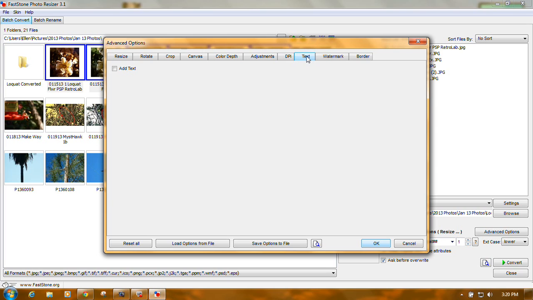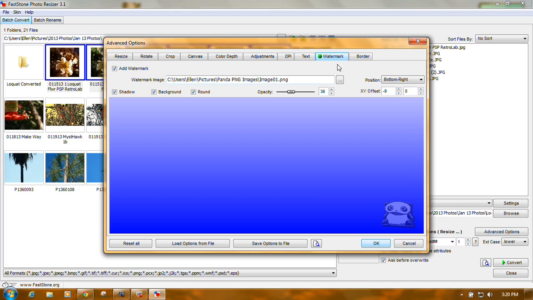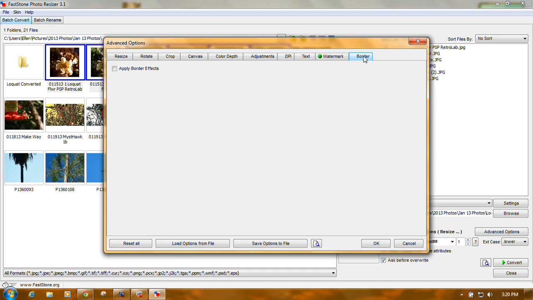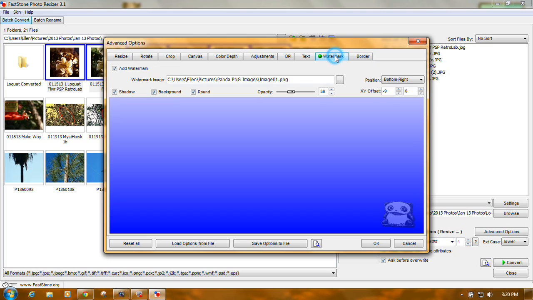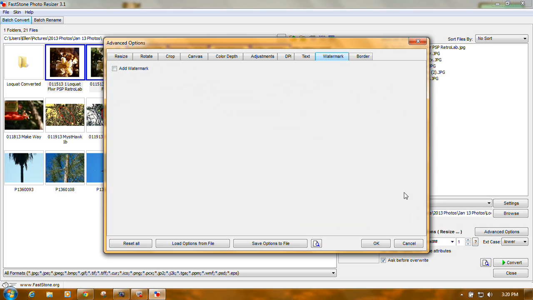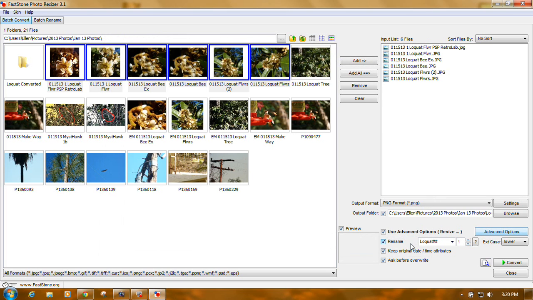Add text to your photo. The one I generally use is add a watermark. You can make a logo, store it away, browse to it, and then add a watermark to each of the photos, or put a border around them or apply a frame effect. But for right now, we're just going to convert. So uncheck use advanced options.